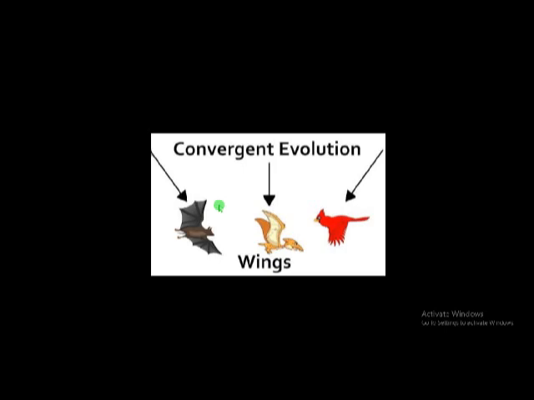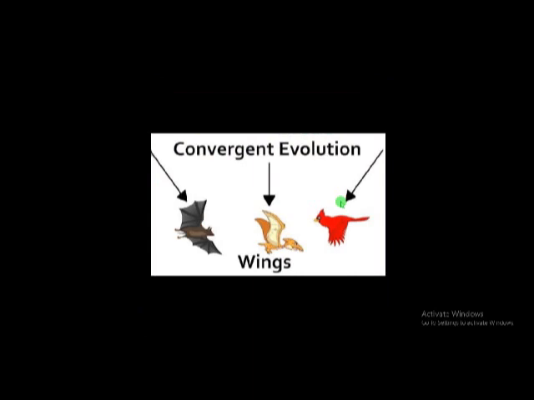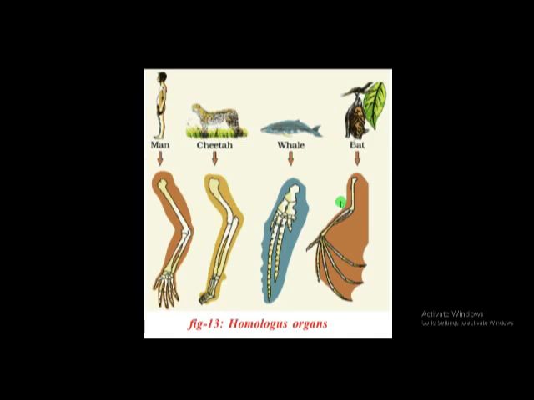This type of evolution is called convergent evolution, and this type of organs are called analogous organs. These are homologous organs, and this evolution is called divergent evolution. Analogous organs means function is similar but structure is different. Homologous organs means structure is similar but function is different.